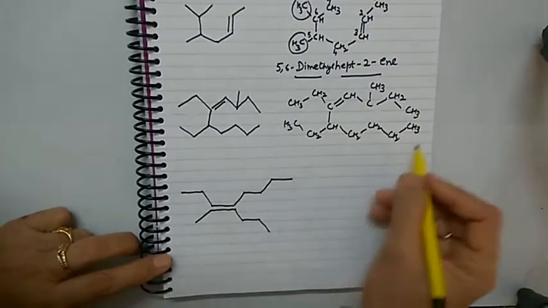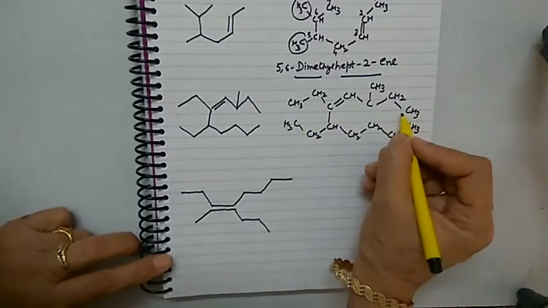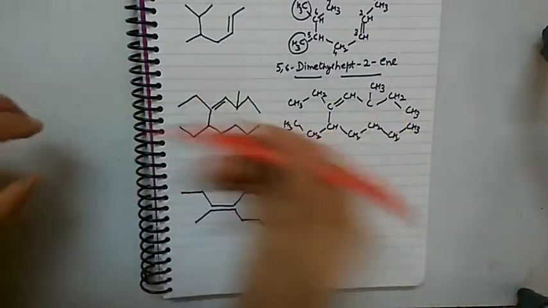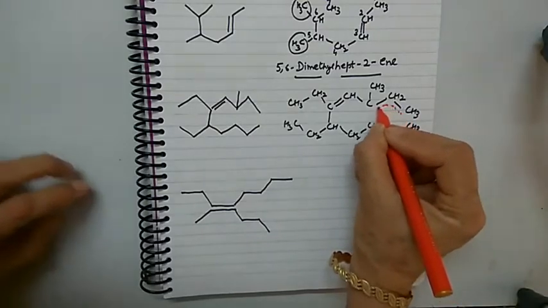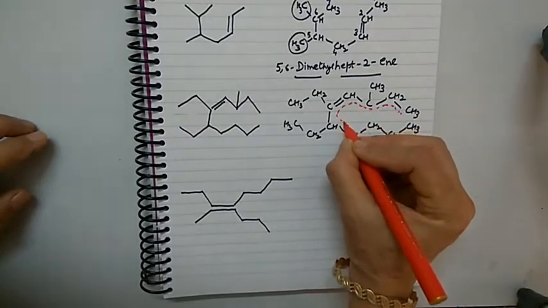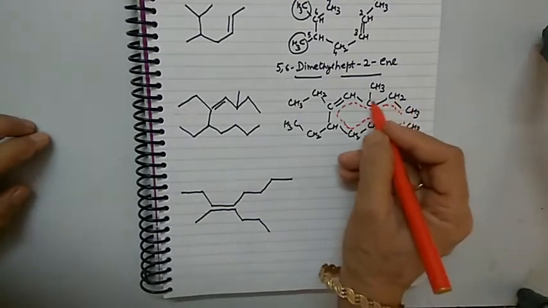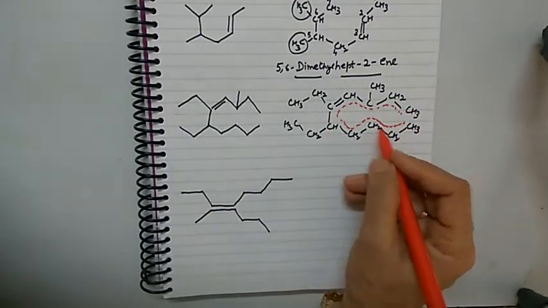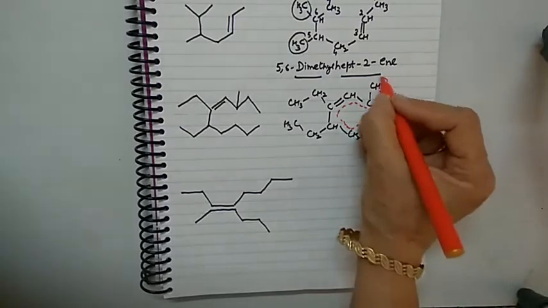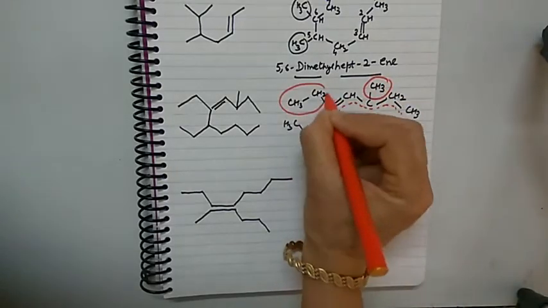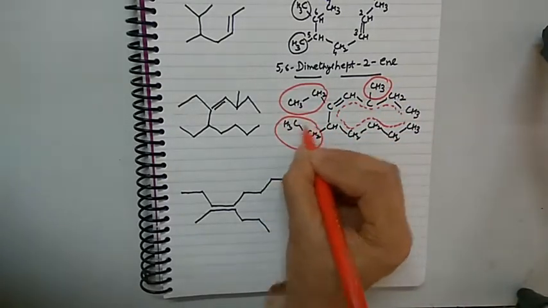This will be the structure. Now we have to select the longest chain. If you see, we are getting this as the longest chain. Clear? 1 2 3 4 5 6 7 8 9 10. This is substituent, this is substituent, this is also substituent.